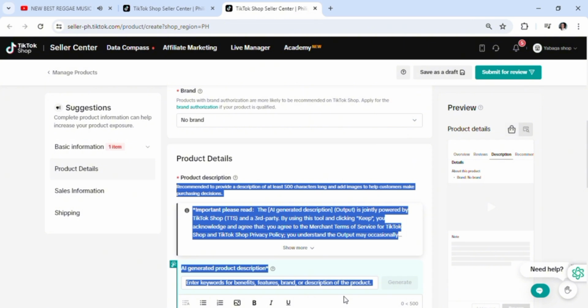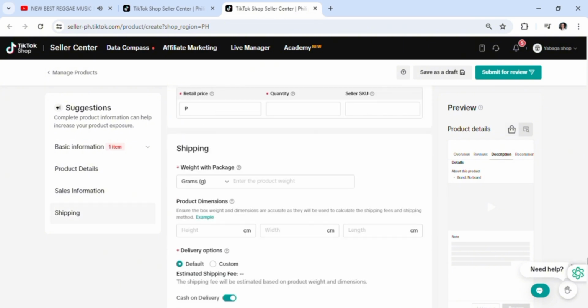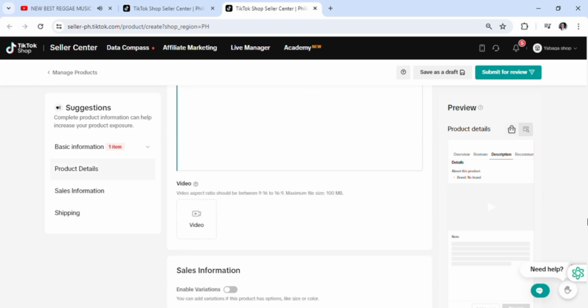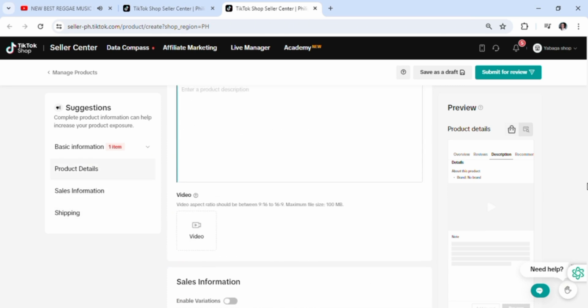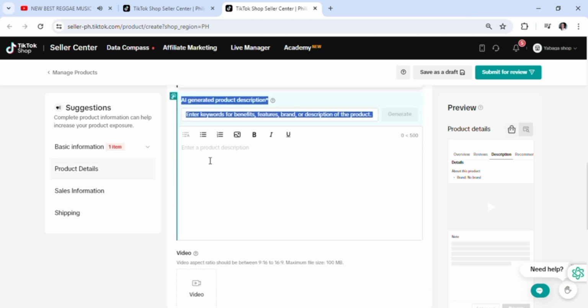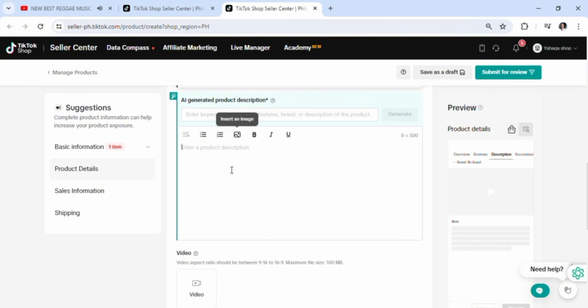Okay, so product details. You could advertise your product here. This is where the actual selling happens, because you're going to need to be creative in this one. That's why they have the AI option to generate how to actually sell, but I don't recommend you doing that.